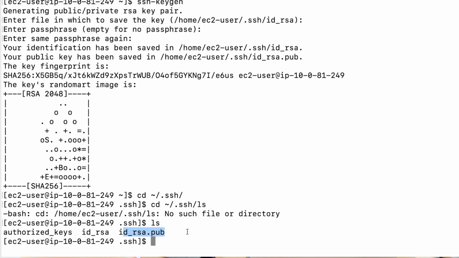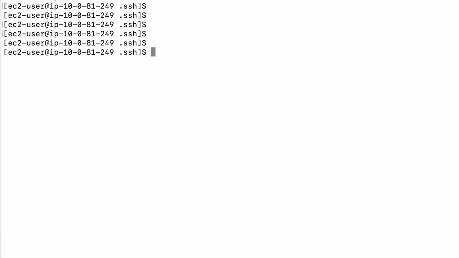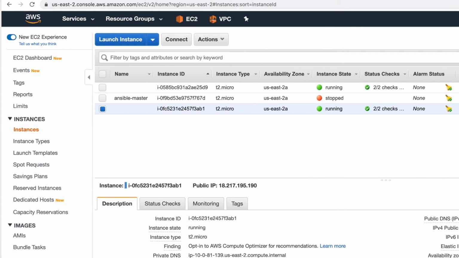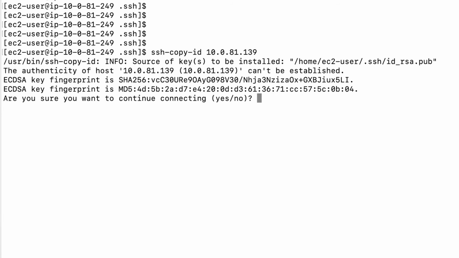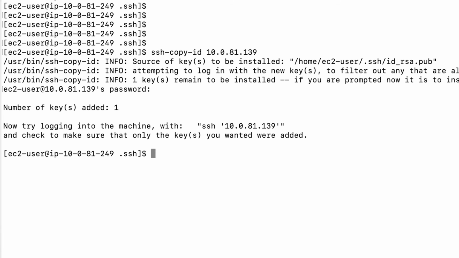Now I am going to copy this key into my other machine. What was the local IP of this machine? Okay, this one. So, what I am going to do is ssh-copy-id, and I am going to copy to here. It is asking for the fingerprint, yes. Okay, now it says it copied one file.